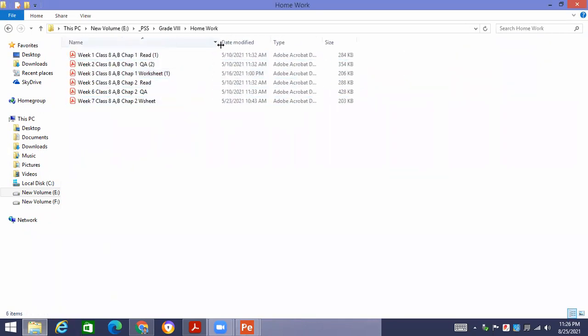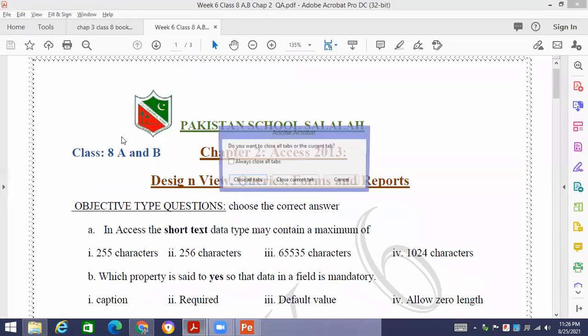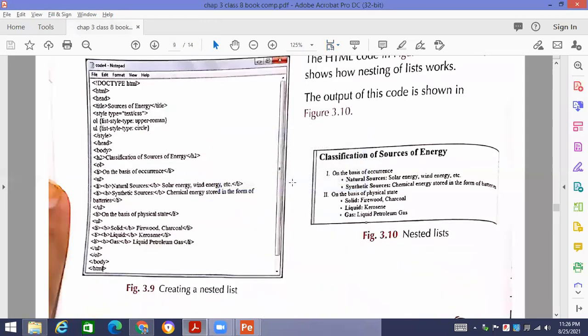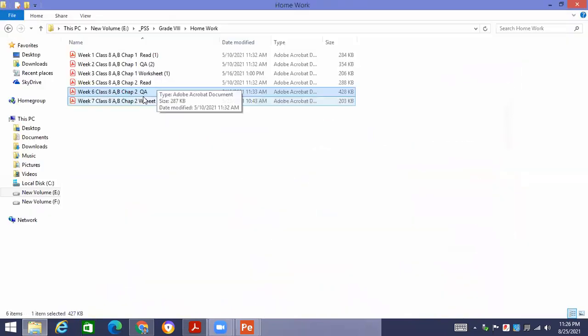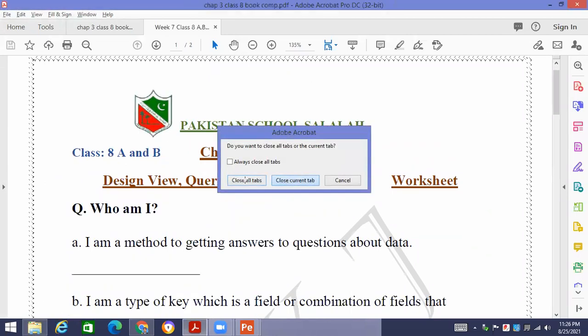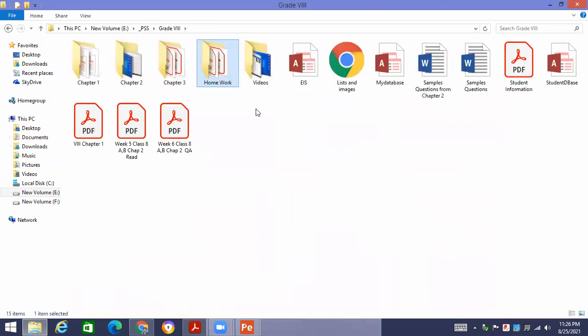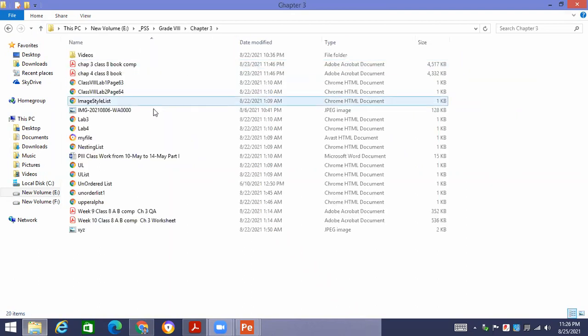Homework, especially the exercise. Basically, we are mainly concerned with the exercises. This is for the previous chapter. Okay, I'm going to attach these exercise questions and their answers. Answers are quite simple. Questions are basically from the text, and the things we have already done. Basically, all the things are there that we have already done.